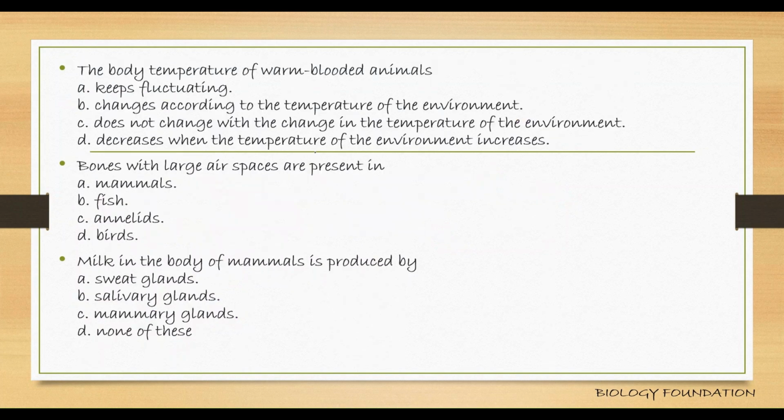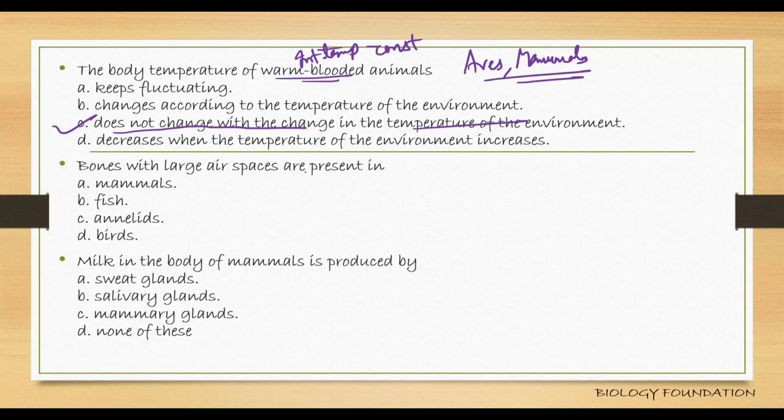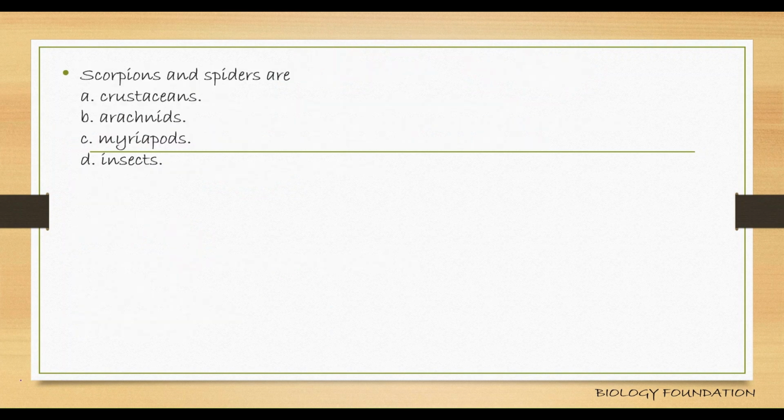The body temperature of warm-blooded animals. What are warm-blooded animals? Their internal temperature always remains constant. It does not change with the change in the temperature of the environment. They are called warm-blooded. Examples: aves, mammals. The remaining classes, pisces, amphibians, and reptiles, belong to cold-blooded. Bones with large air spaces are present in birds so that they can easily fly. Milk in the body of mammals is produced by mammary glands.